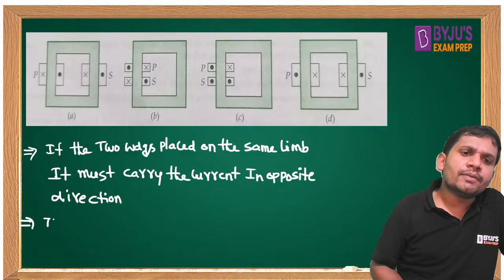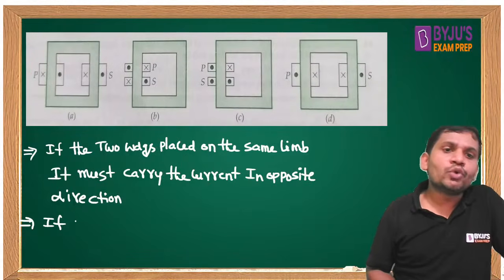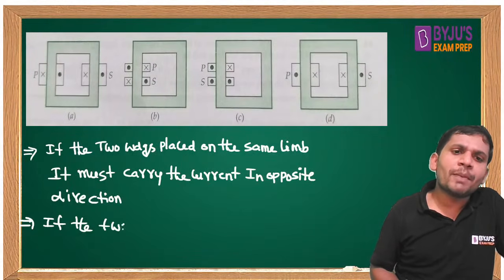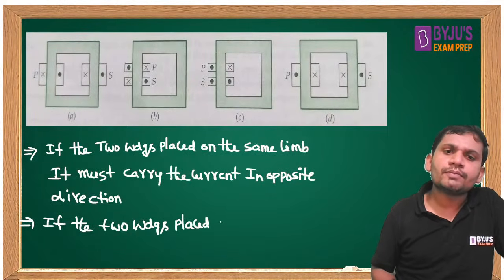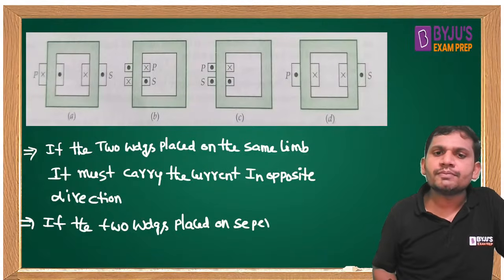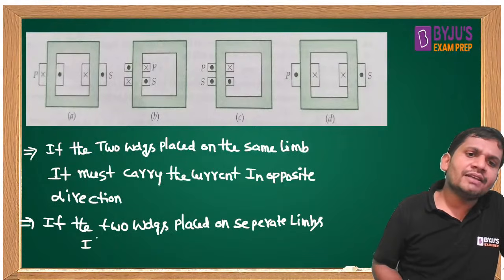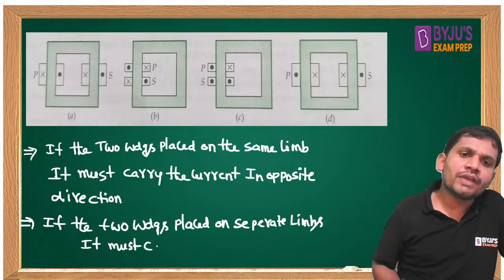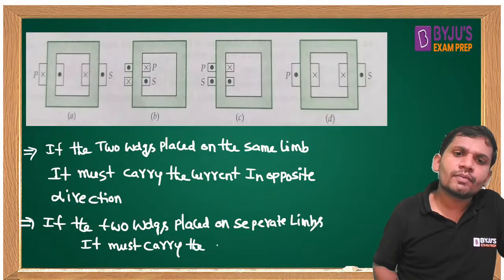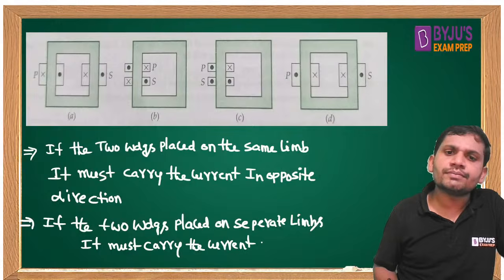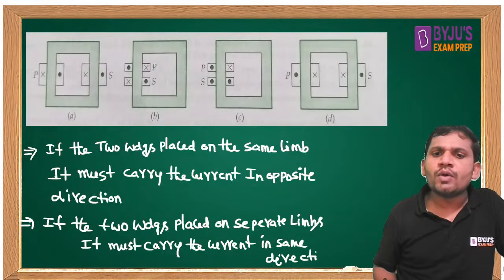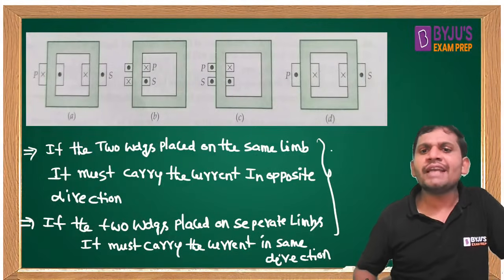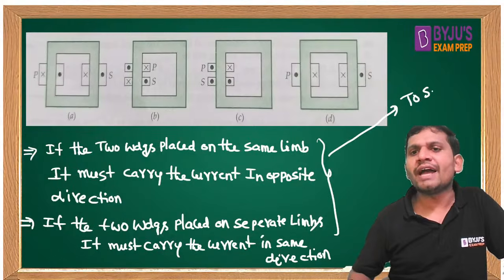If the two windings are placed on two separate limbs, come on students, separate limbs, they must carry the current in the same direction. These conditions must be satisfied. Why these conditions, students? To satisfy transformer action.